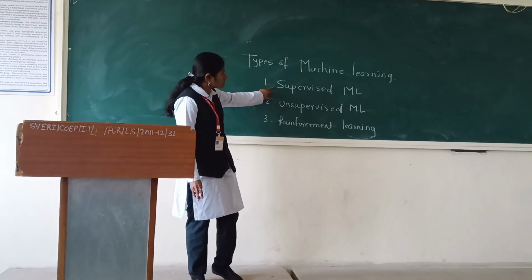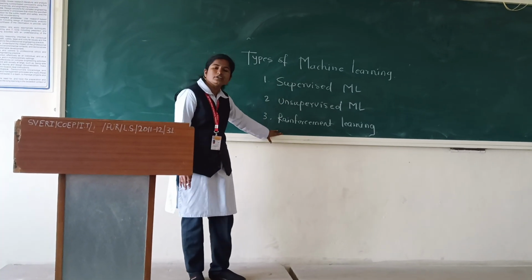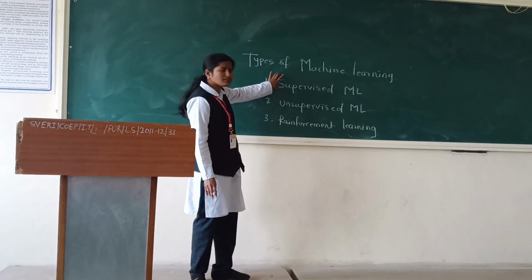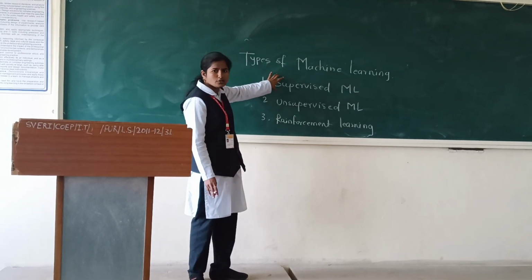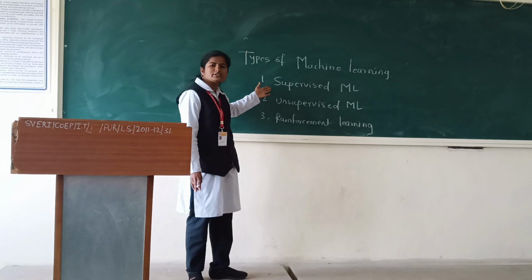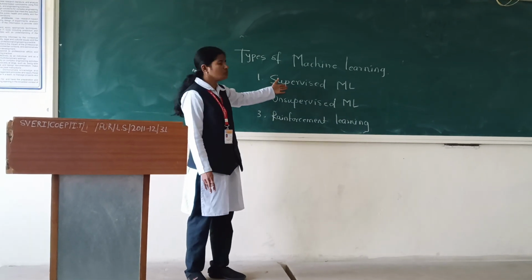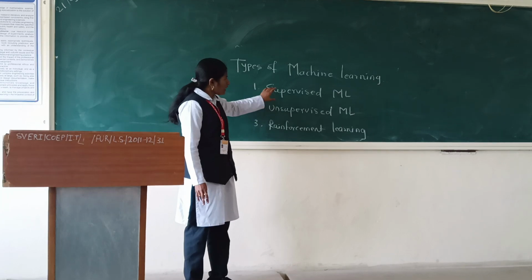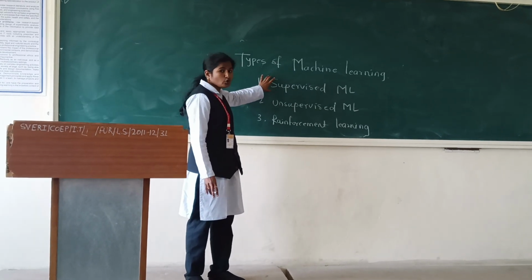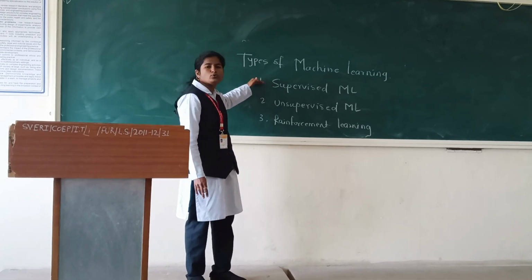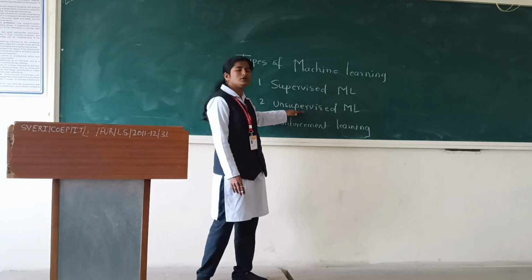In case of supervised learning, unsupervised learning, and reinforcement learning, there are some drawbacks in supervised learning also. Those drawbacks are that we use a large amount of training given to the machine, but by giving a large amount of training, the outputs are correct as compared to unsupervised learning.